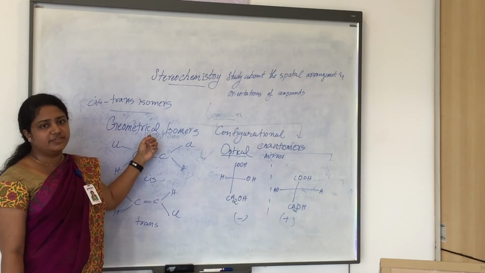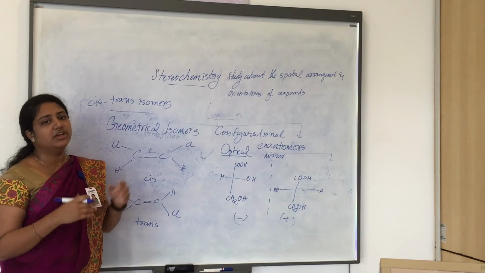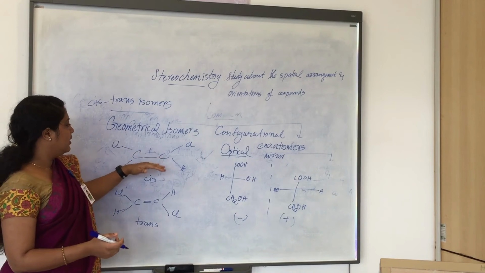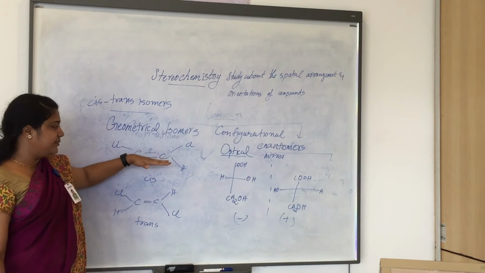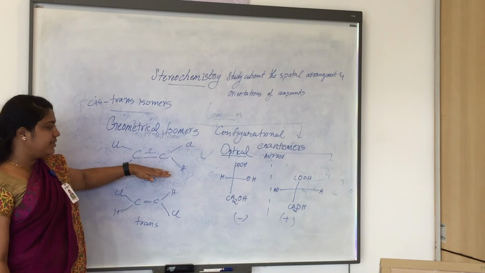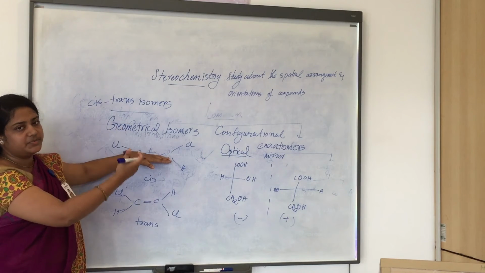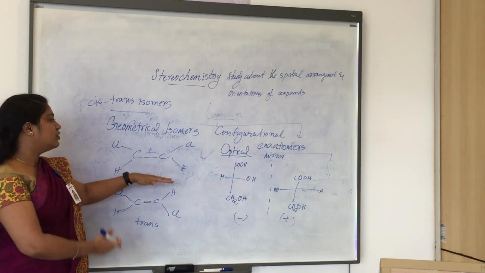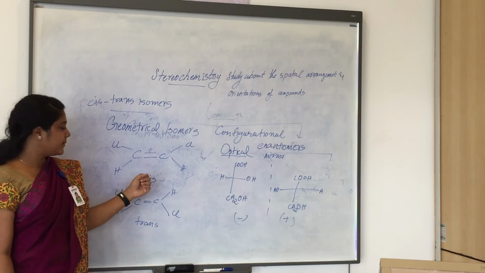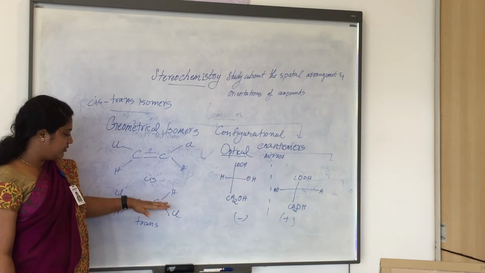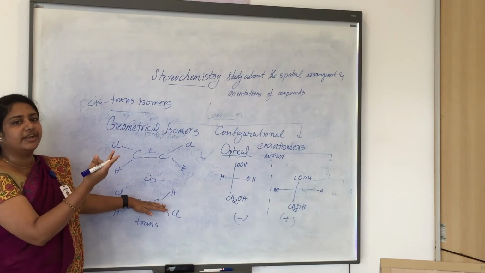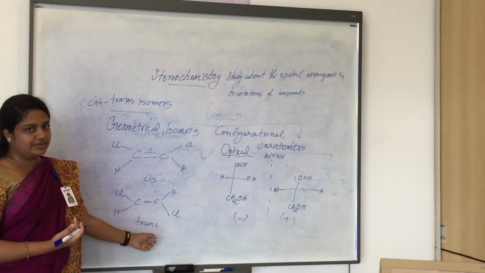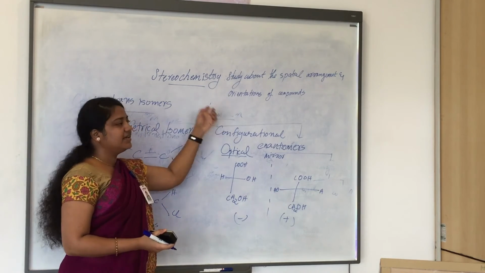Then in geometrical isomers, the difference will be in the geometry of the compound. If you are placing a plane in the double bond, the above plane has the same atoms attached to the carbon, and the below plane also has the same two hydrogens attached to the carbon. So we can say that these types of compounds are cis isomers. And if we place a plane and the above plane has two different atoms, similarly in the below plane, we can say that it is a trans isomer. And this is the basic isomerism.